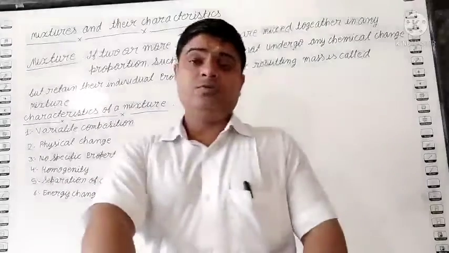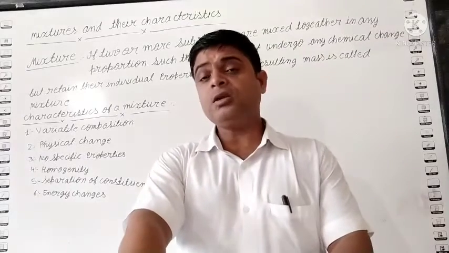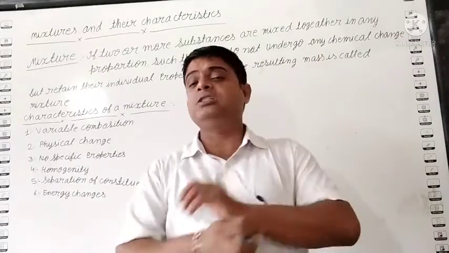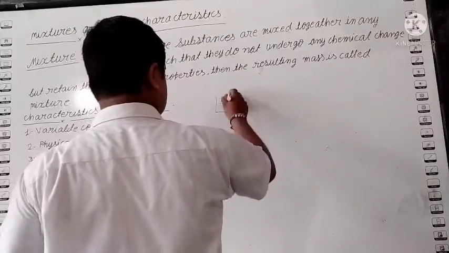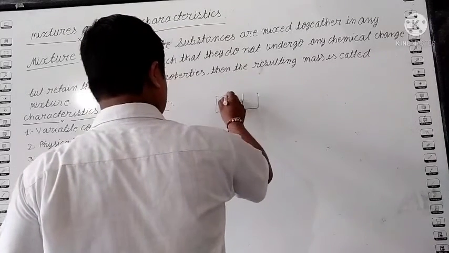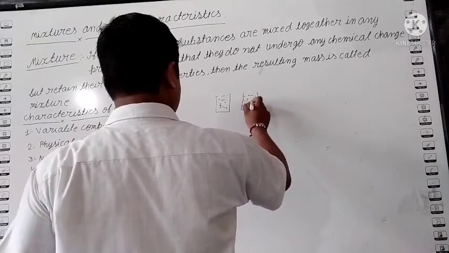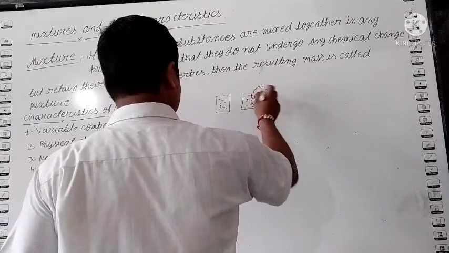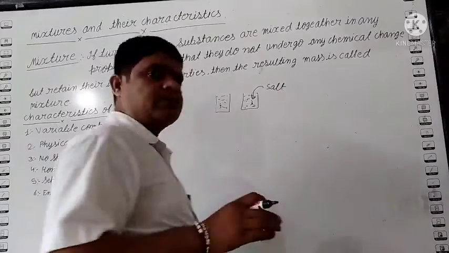Homogeneity. So student, mixtures are homogeneous or heterogeneous. Homogeneous means not able to see all the constituents. Suppose you take 2 glasses of water. In 1 glass you take water, and in the other glass water with 1 spoon salt. After some time, what do you see?